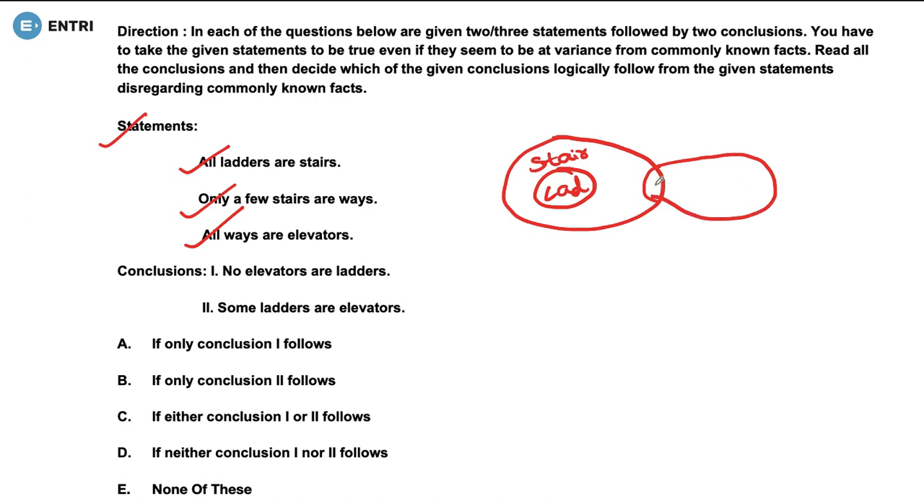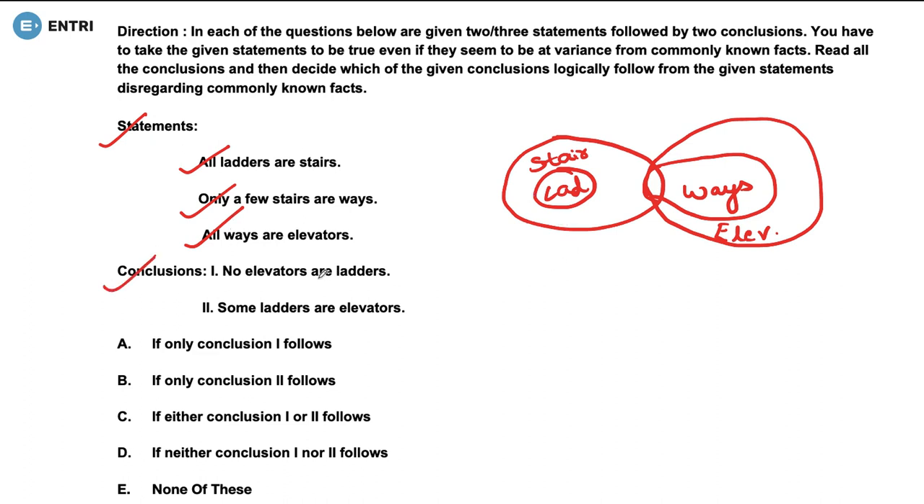Now we are told that all ways are elevators. These are ways. Now we can make a bigger one and this would be an elevator. Sorry, this would be an elevator. So it is an elevator. This is ways. Fine. Now what were we told?